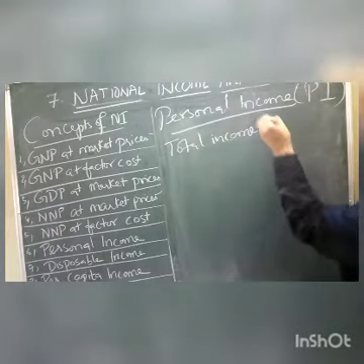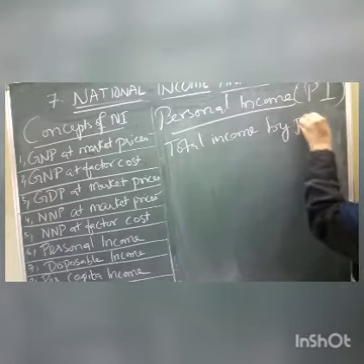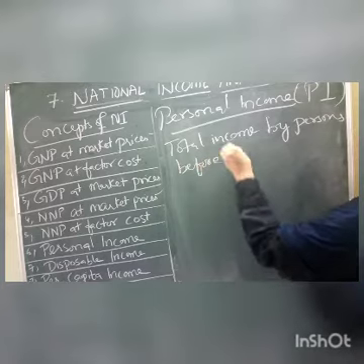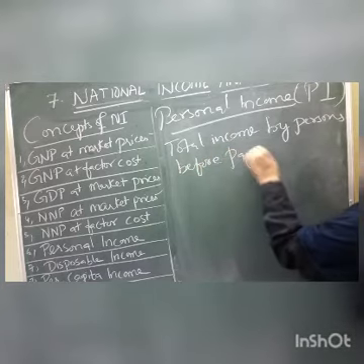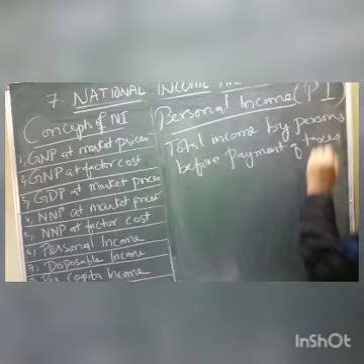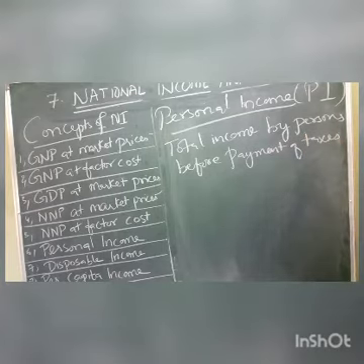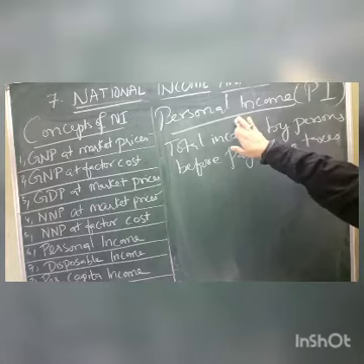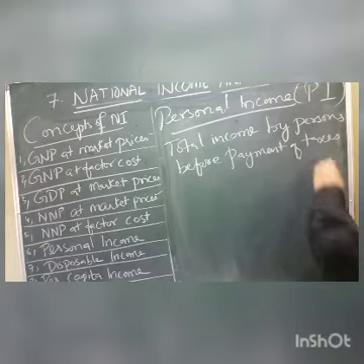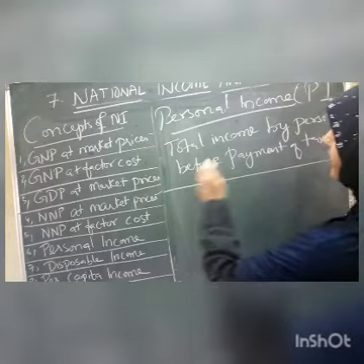So total income received by the persons before payment of taxes. That means without any payment of taxes, whatever income is there in the hands of a person is called personal income.